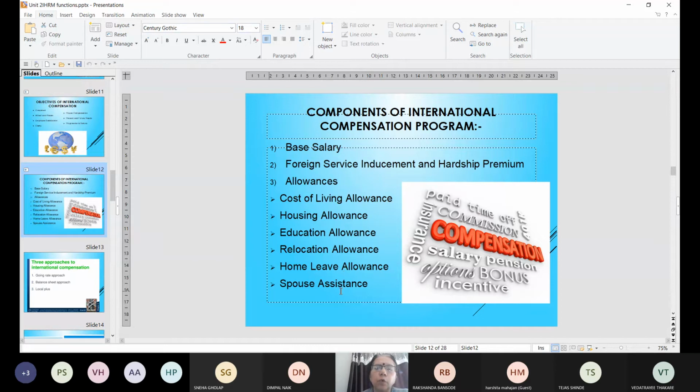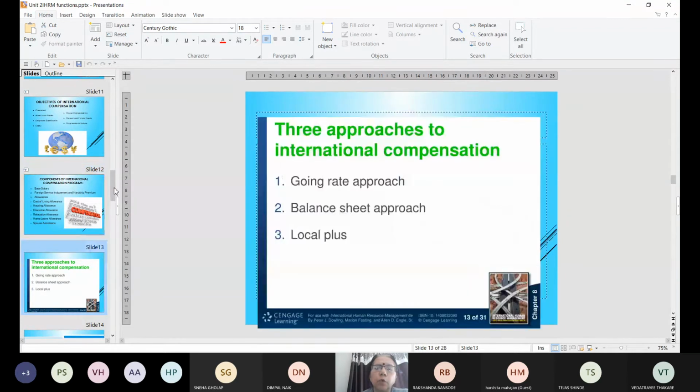So for that, home leave allowance. And if the husband or wife of the employee is also joining him or her in the new country, then any assistance required for relocation, for searching for a job, etc. So all this will be covered in the components of the international compensation program.